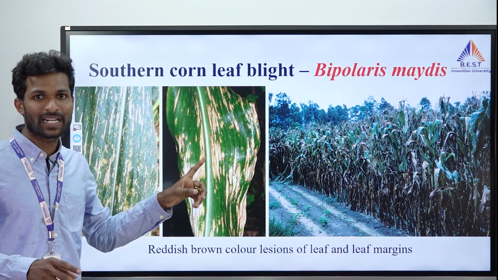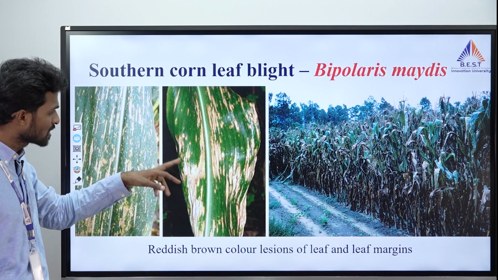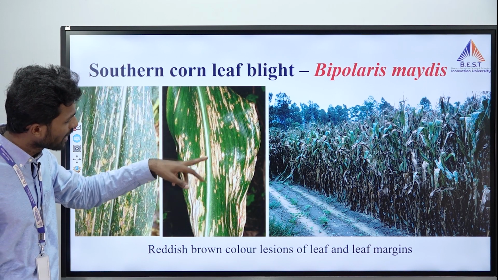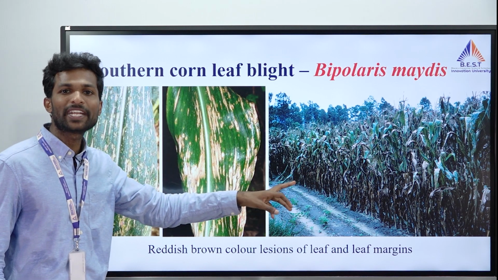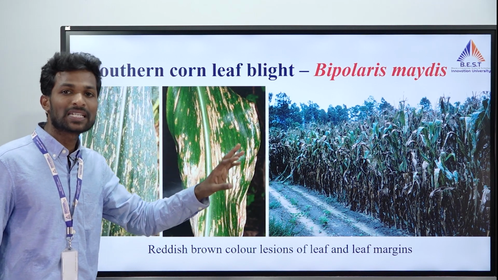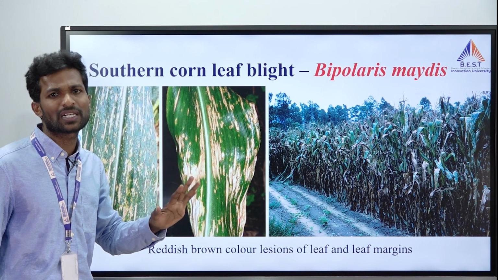Because of that one kind of gene, the disease occurs. We can see brownish lesions or brownish streaks on the leaves. It leads to 80 to 90% yield losses, and in some cases 100% devastating effect.